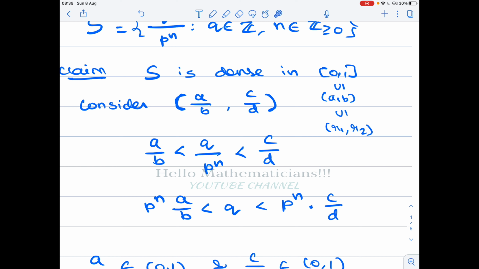Given a neighborhood with rational endpoints, if there is a point of S lying in this interval, then this will give us a point inside (a, b) also. Therefore S is dense in closed [0, 1].